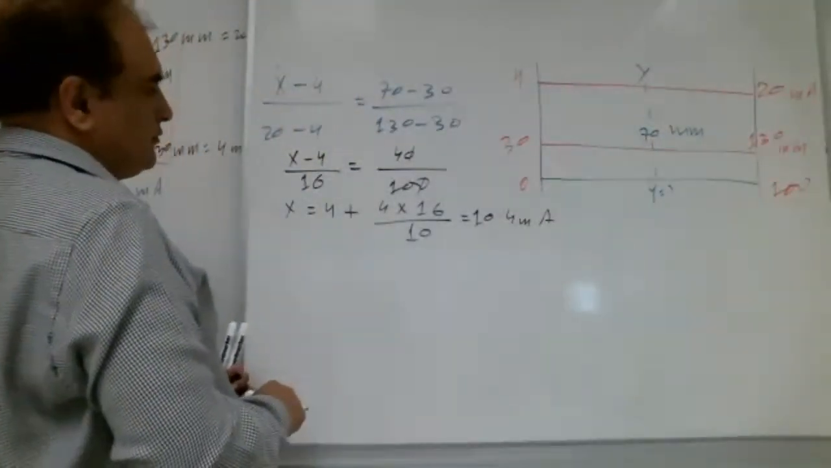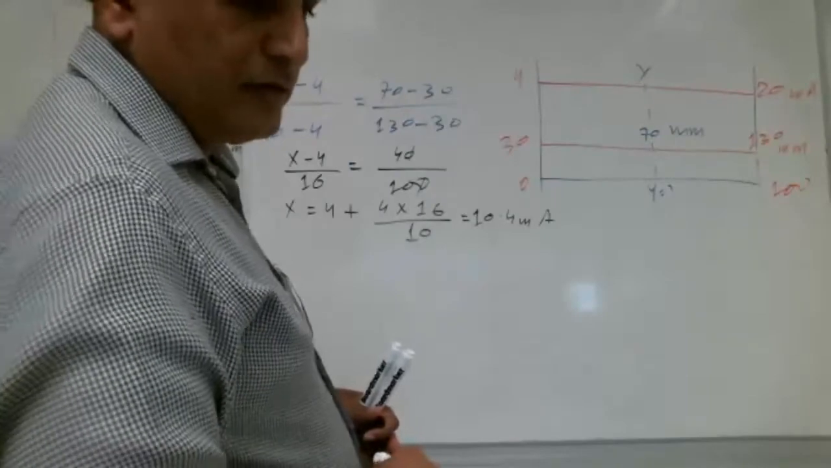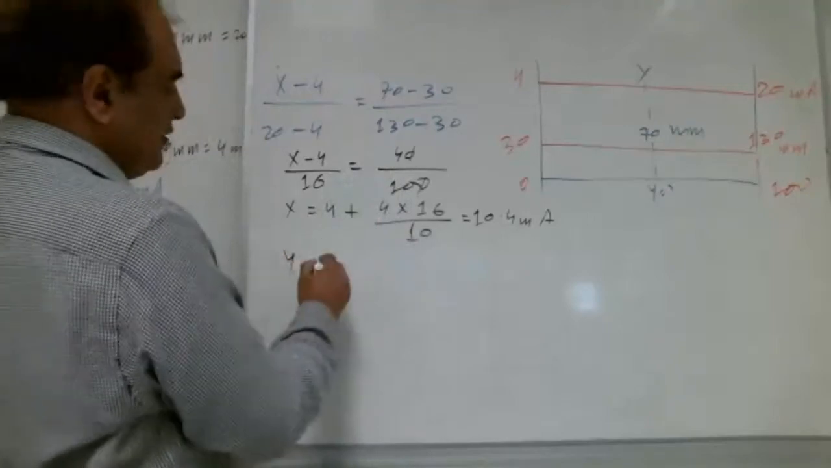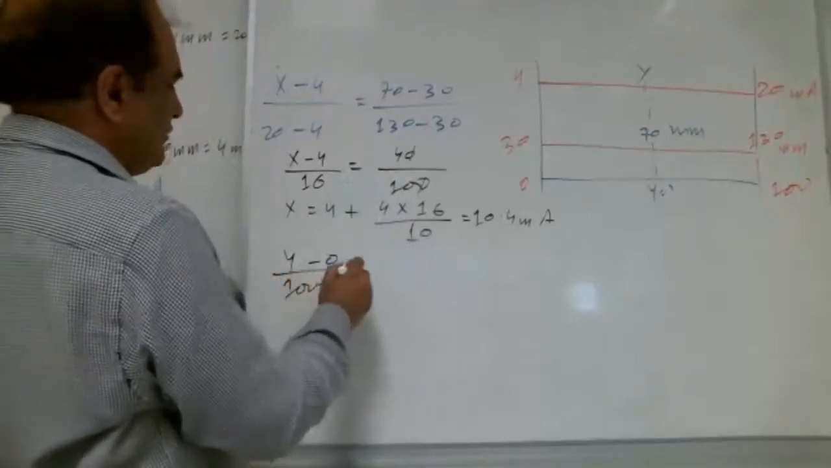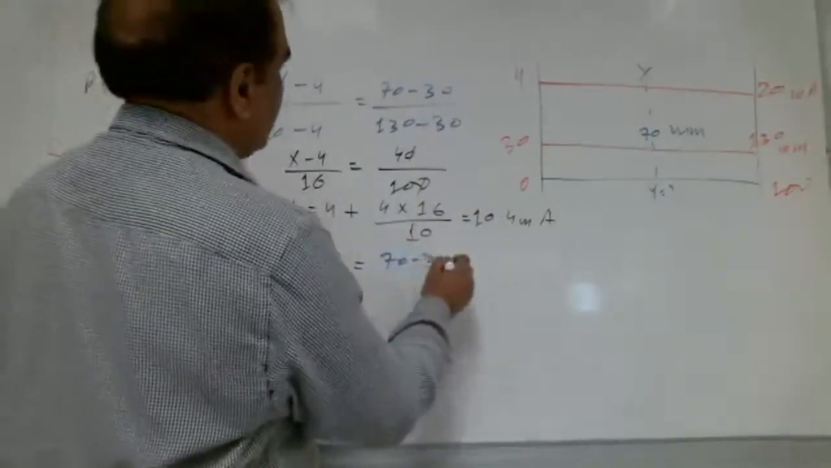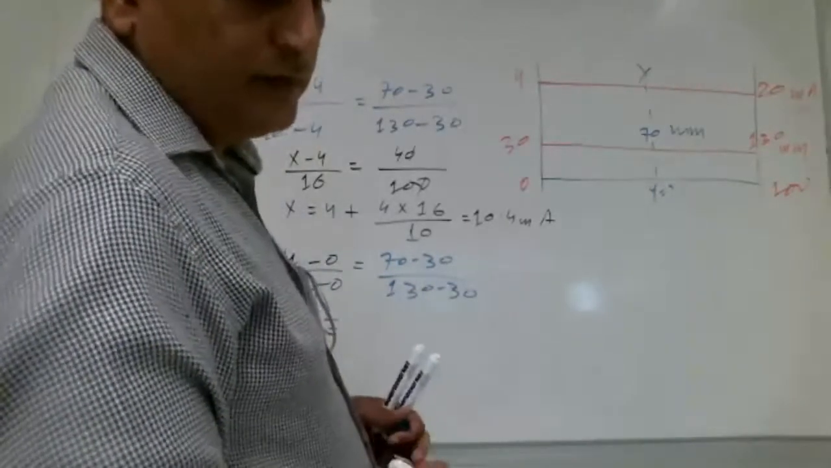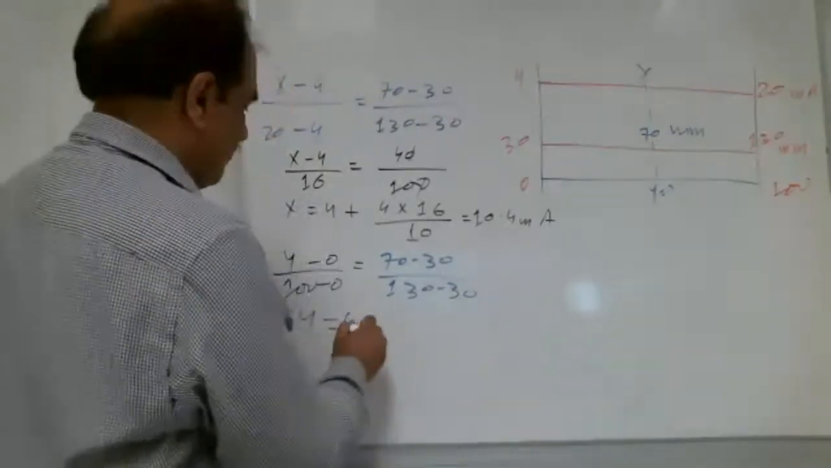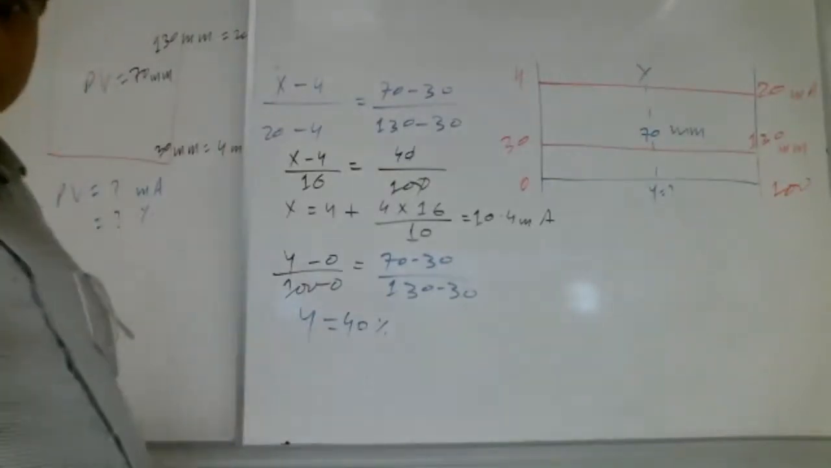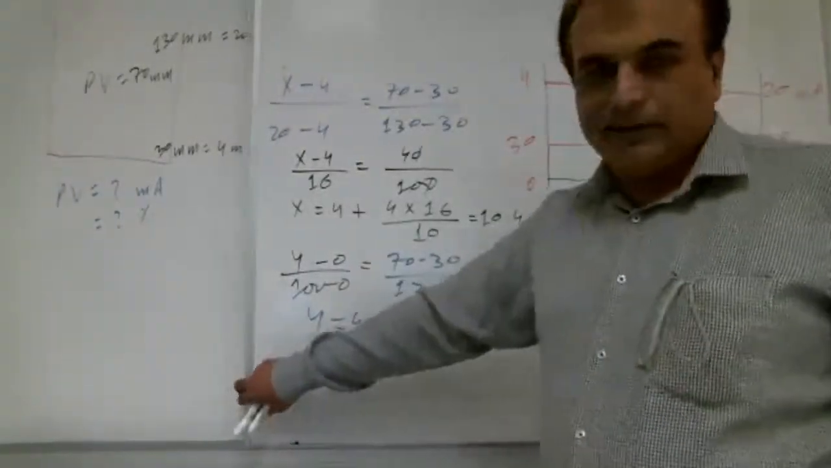Y equal to 40%. And Y equal to, yes, very good. Y is equal to, in the same way, we write Y minus 0 over 100 minus 0 is equal to 70 minus 30 over 130 minus 30. That will bring Y equal to 40%. Everybody with me, Shabab? Yes, teacher. That's good. A lot of brothers are saying yes, inshallah. Read the part B, brother.